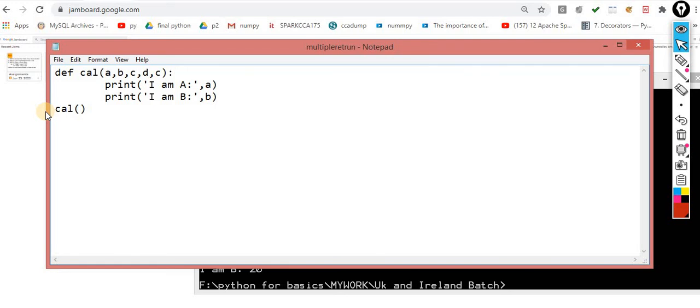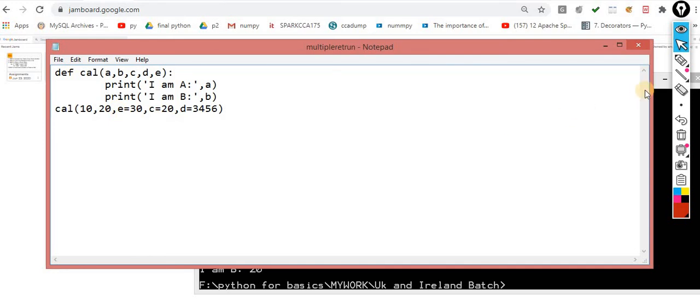The first two become positional, and then C, D, E. I am calling with E equal to 30, and C equal to 20, and then D equal to 3, 4, 5, 6.